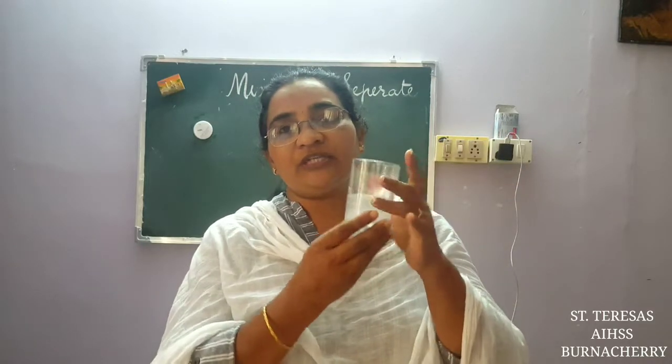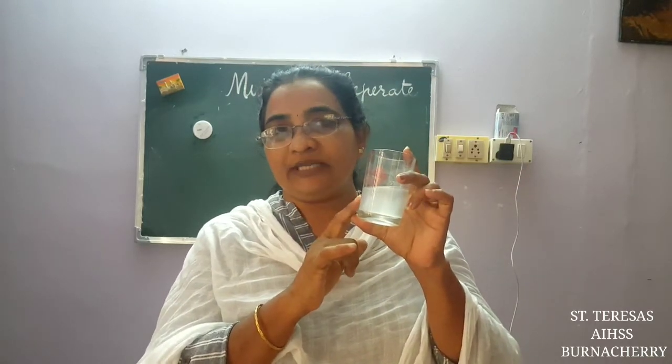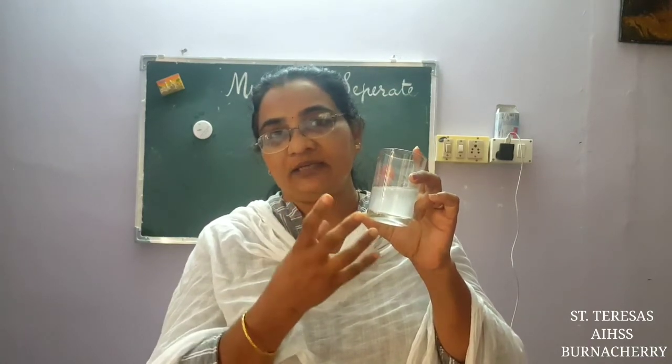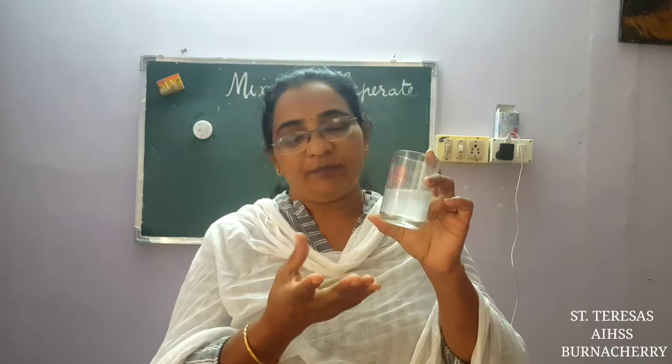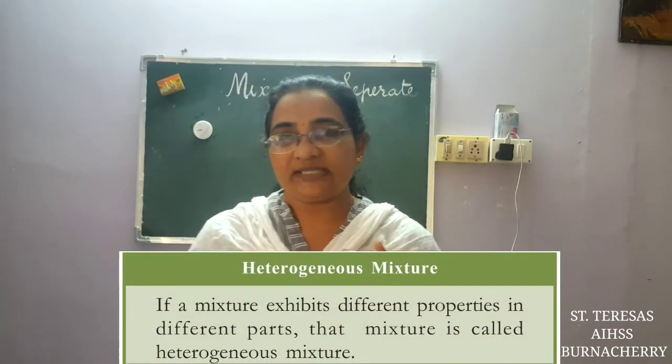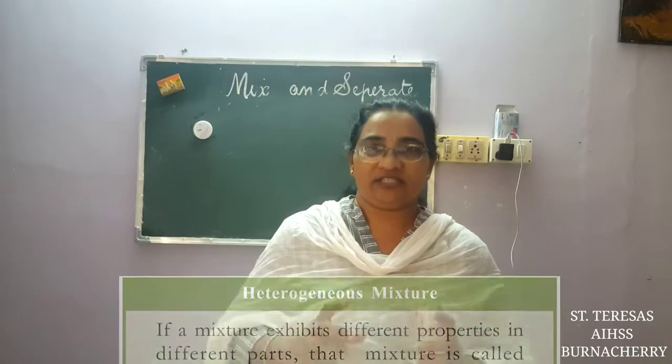But here you can see the whole solution has not got the same property. On top you get clear water, down you will get it little thicker with chalk powder. You can strain and get the chalk powder. So the whole solution is not having the same property. Such a mixture is called a heterogeneous mixture.